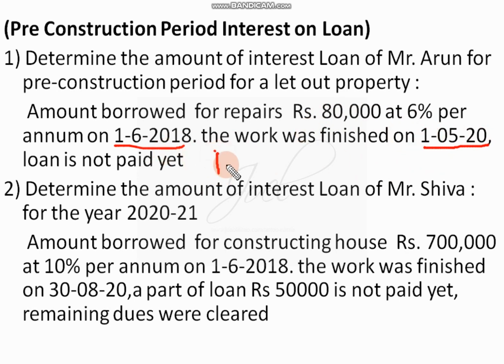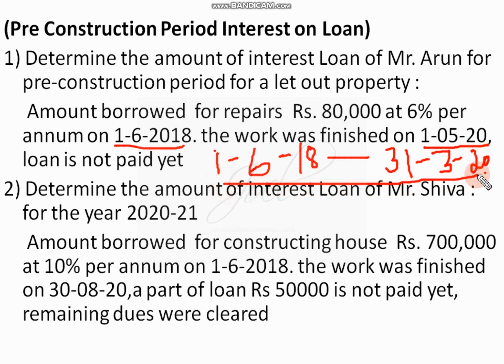So from 1/6/18 to 1/5/2020, the year end comes in between. It is prior to the previous year end I told you, so 31/3/2020. Whatever number of months come, we are considering based on this date, from 1/6/18 to 31/3/20.